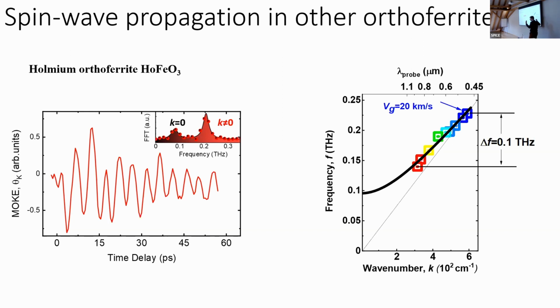But in holmium orthoferrite, we put a little bit more effort, and we were able to map out a significant portion of the dispersion by varying the probe wavelength. So basically we were able to map out 0.1 terahertz of the dispersion relation.